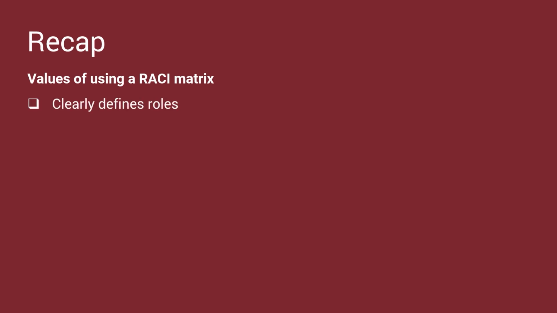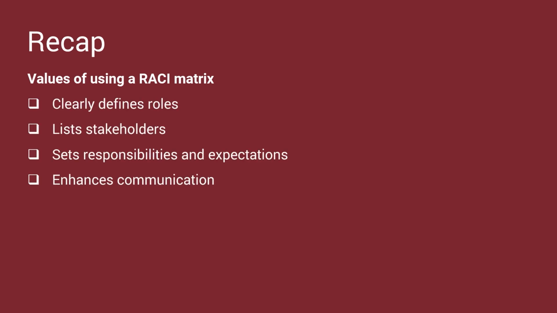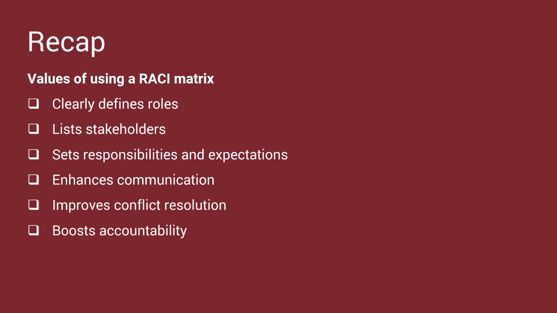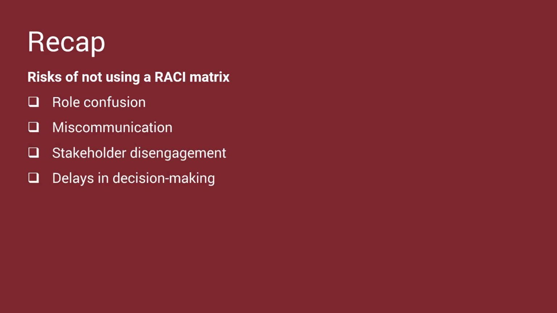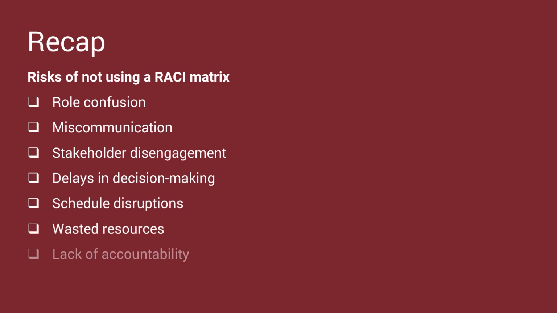It clearly defines roles, lists stakeholders, sets expectations, enhances communication, improves conflict resolution, and boosts accountability. Without it, you risk role confusion, miscommunication, stakeholder disengagement, delays in decision-making, schedule disruptions, wasted resources, lack of accountability, and missing support. By incorporating a RACI matrix, you establish clarity and ensure smoother project execution. Use it well. Good luck.